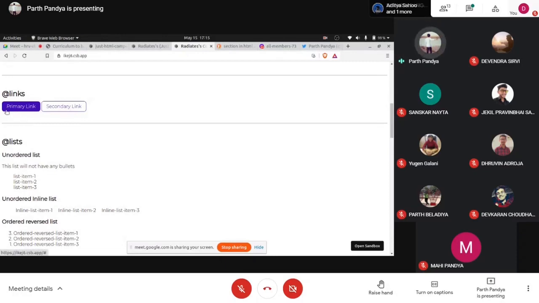The primary link is generally like this. It is more attractive, more catchy, and with the secondary link, the developer does not want the user to click on that link again and again.